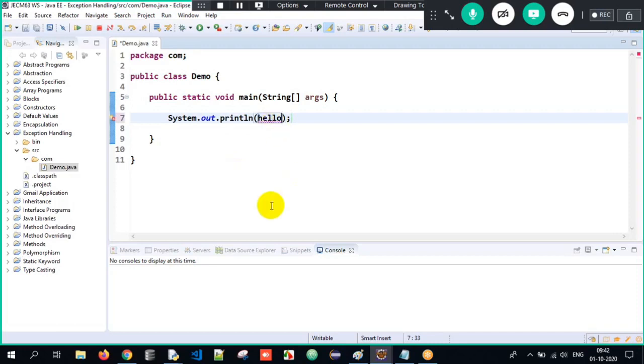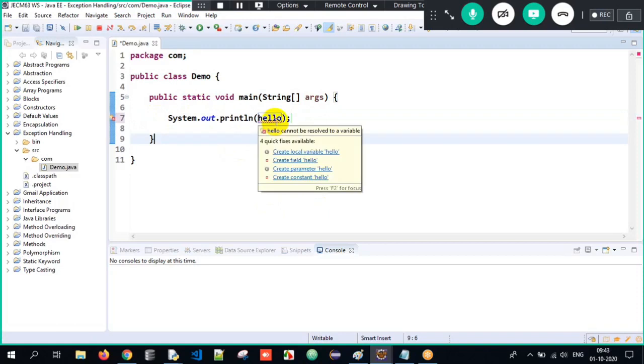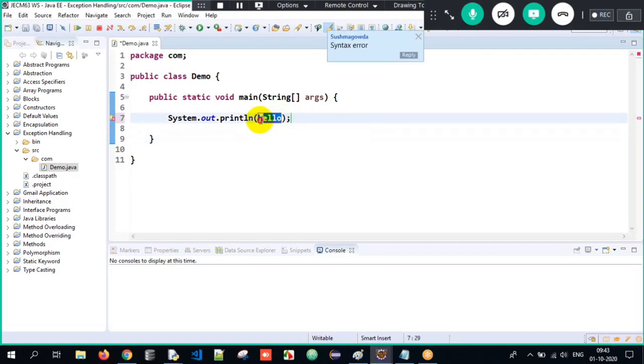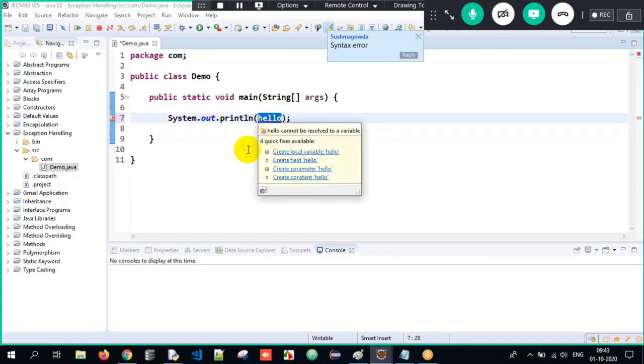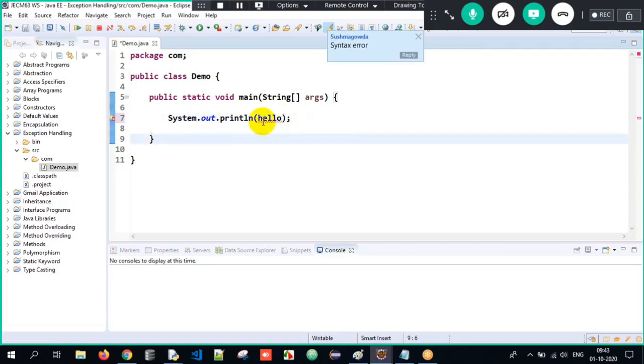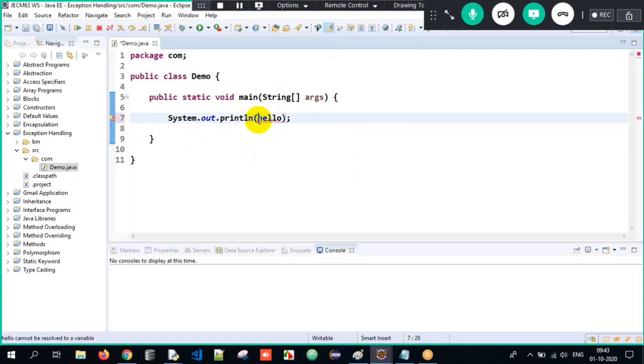In Eclipse, while developing the program itself, the compilation is also happening simultaneously. Therefore, when I hover on it, it says hello cannot be resolved to a variable, meaning this is a set of characters here. Therefore, this is a syntax error. This is nothing but a compile time error due to a syntax mistake.